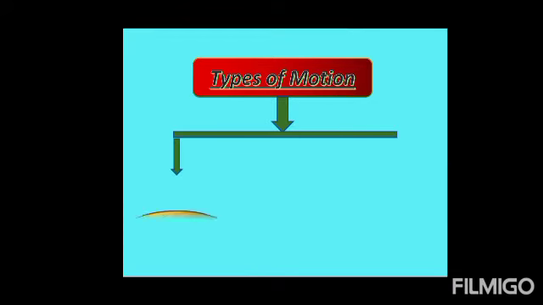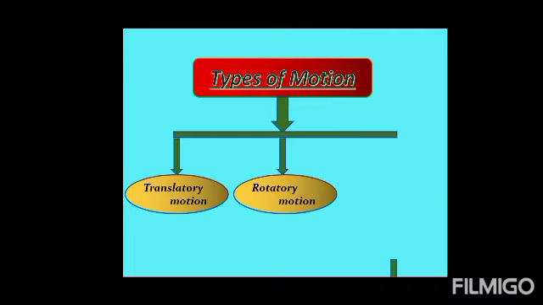First type of motion is the translatory motion. Second type of motion is the rotatory motion, and third type of motion is the vibratory motion. Now we will discuss one by one all these three types of motion. In this lecture, we will discuss the first type of motion in detail, that is the translatory motion.